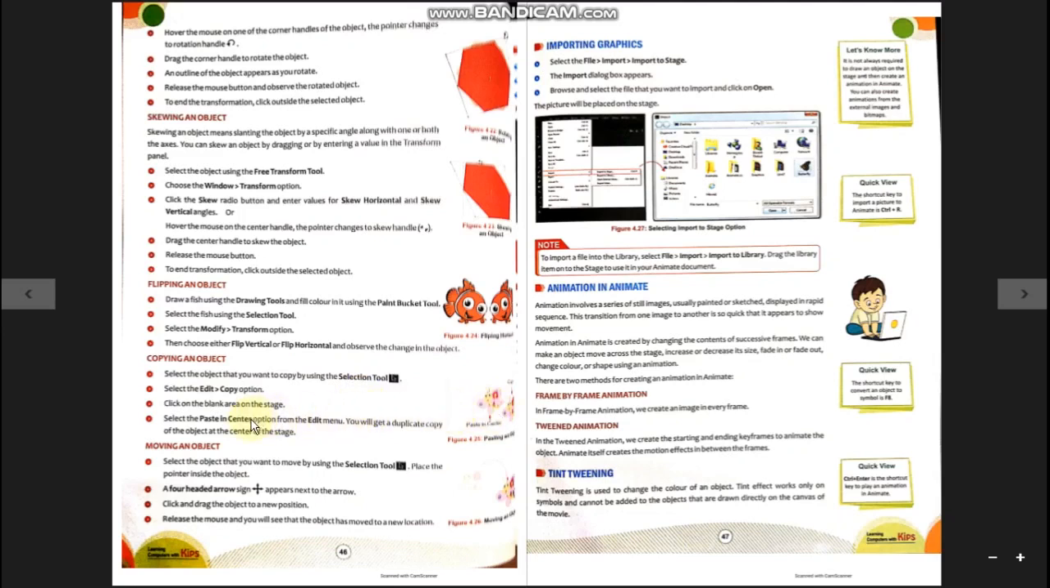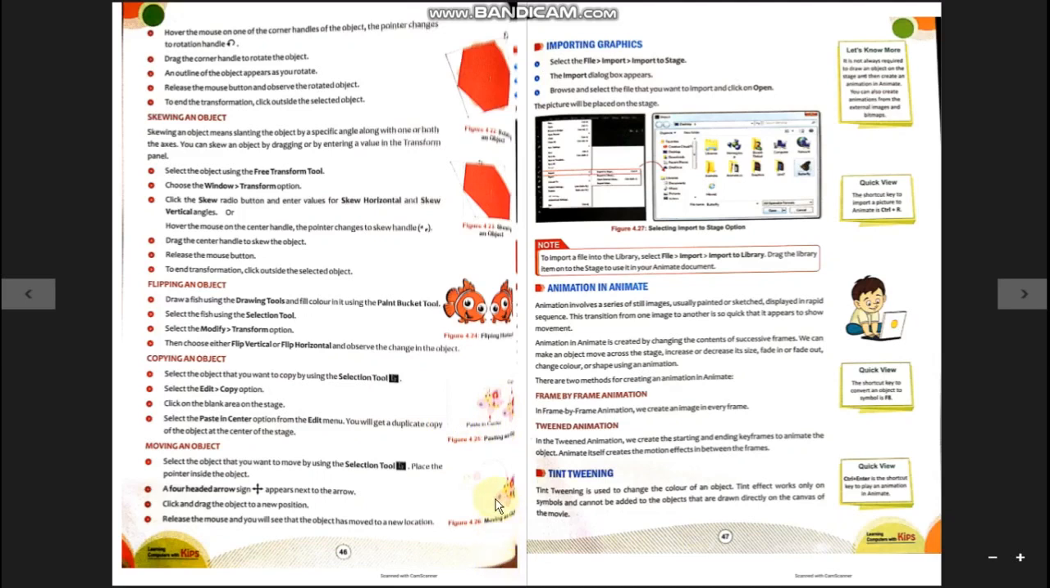In the same way, wherever you want to paste it, just go on that particular area and choose, right click there or go to edit menu and choose paste in center. The object will be placed into the center of the stage.